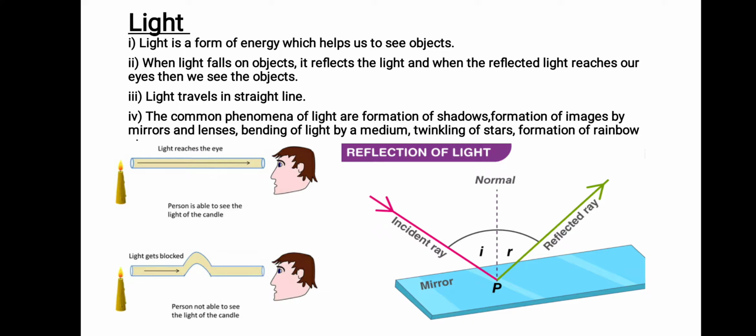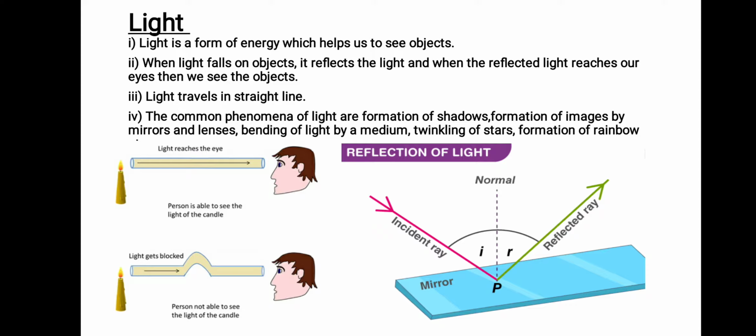And always this light travels in a straight line. In class 8, there is this experiment where you will be able to see how light travels in a straight line. There I have given you a picture of a person who is able to see the light of a candle using a straight hollow pipe, whereas he is not able to see the light of the candle where the pipe is bent, because the light gets blocked, right? So always remember that light always travels in a straight line.